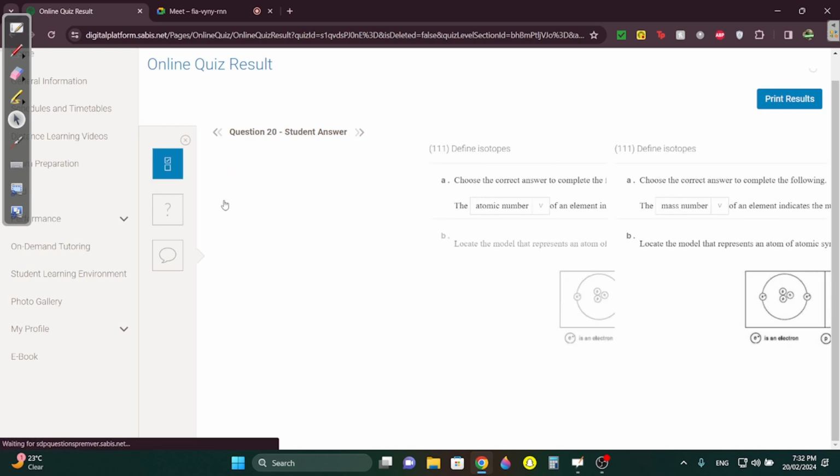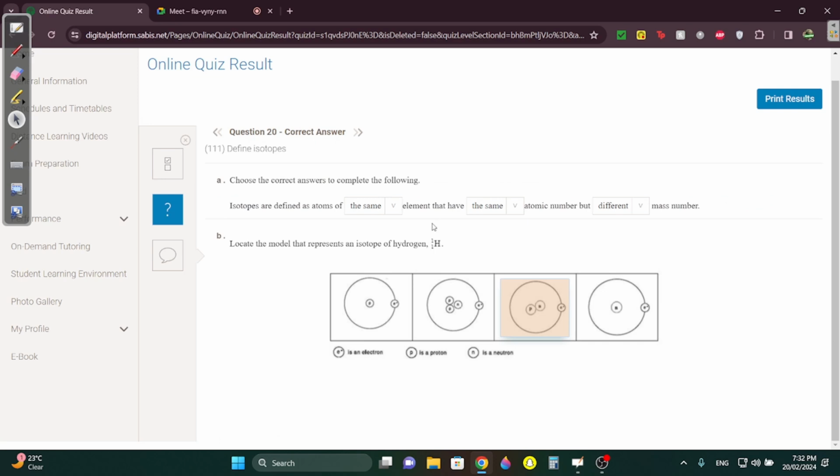Okay? Question 20. Isotopes are defined as the same element that have the same atomic number but different mass number. Which one is an isotope of hydrogen? So which one has one proton also, other than this? This is H11 because 1 minus 1 is 0 neutrons and 1 proton. This is this, but they want the isotope of it. So which one has the same number of protons but different neutrons? It's actually this one, it has 1 proton but 1 neutron. So it's different.